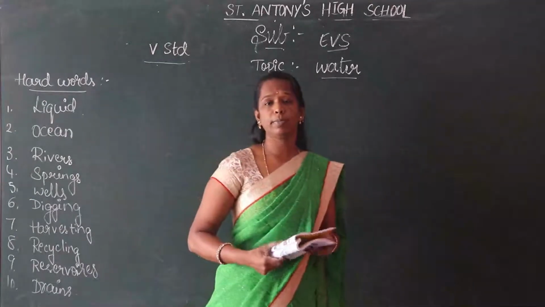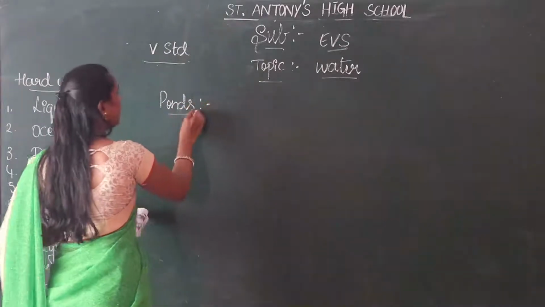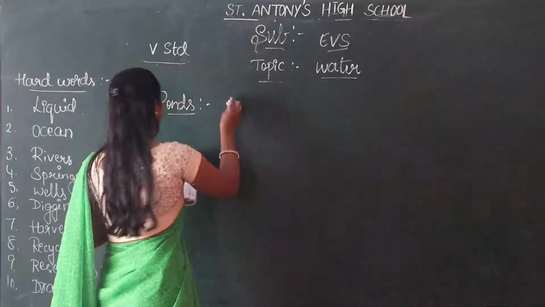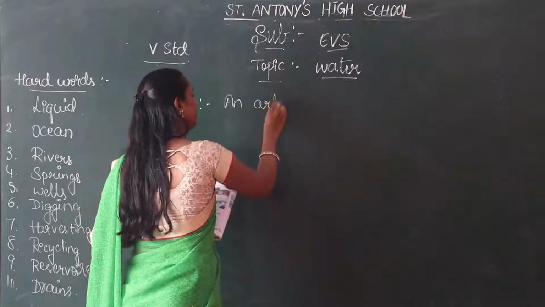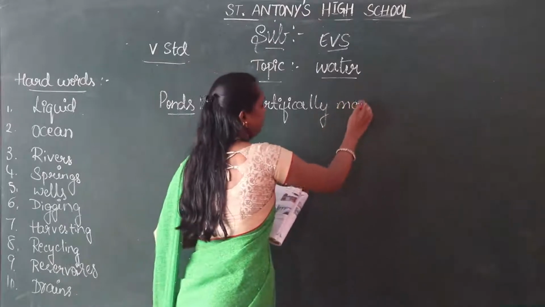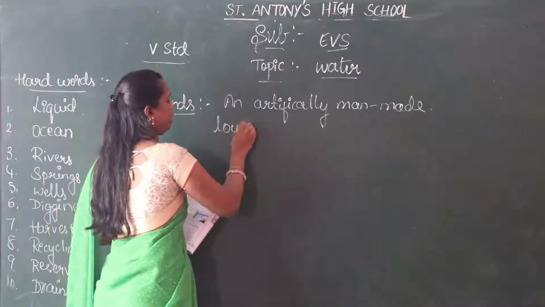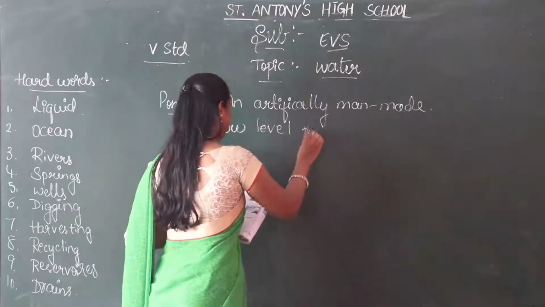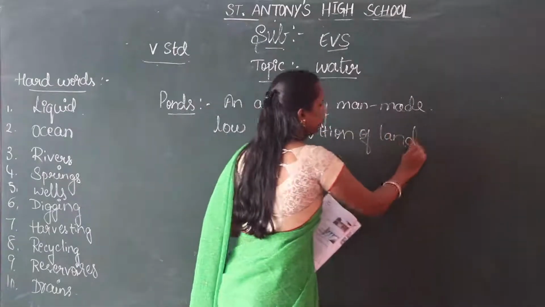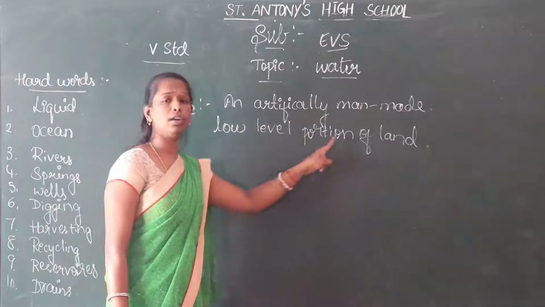Next source of water is ponds. P-O-N-D-S. It is an artificially man-made low-level portion of the land. So ponds means an artificially man-made low-level portion of land.